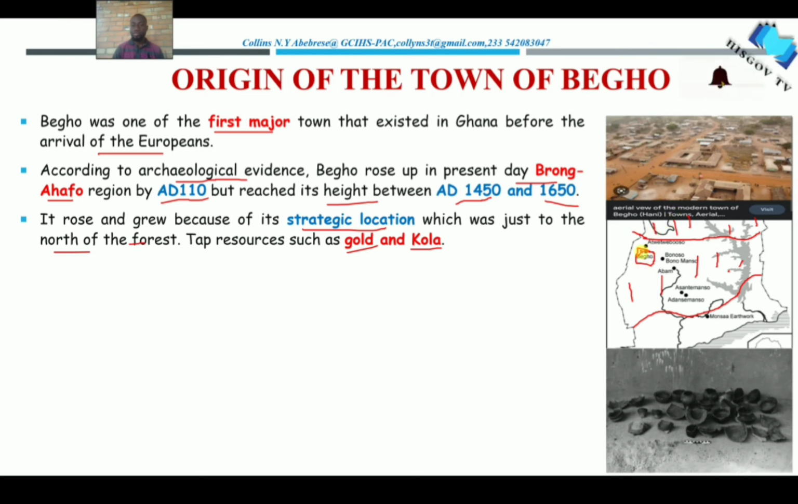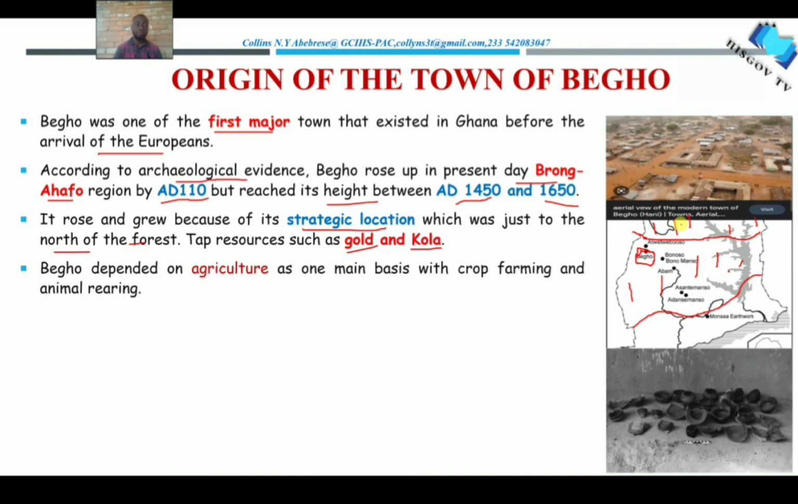They could have access to gold. They could also have access to what? To kola. And these two commodities were very, very important during the pre-colonial times. Gold and kola were essential commodities. So if a town had access to these commodities, it means that that town was going to grow and have a lot of money. And so that is why Bego grew, because it was located in that area.